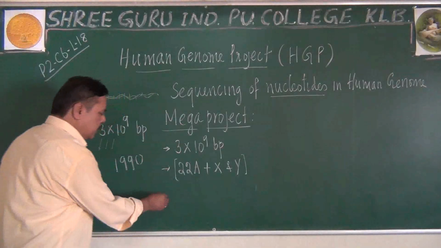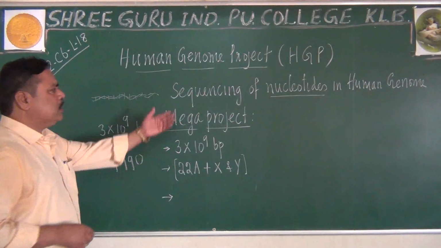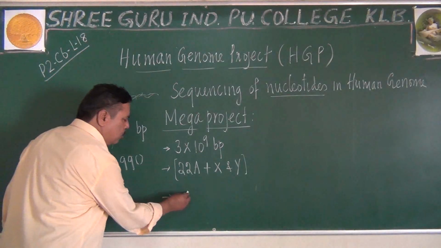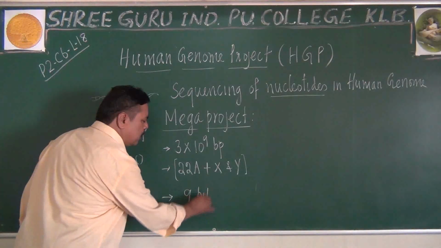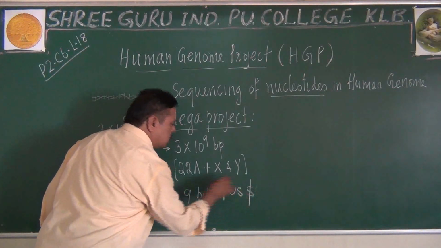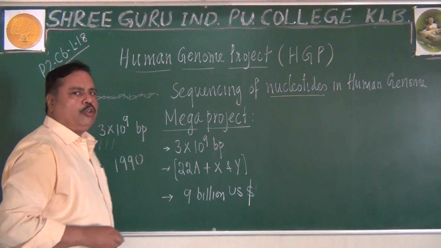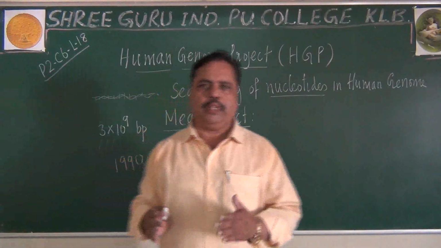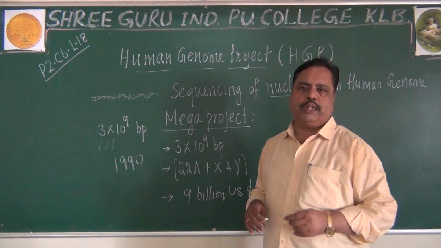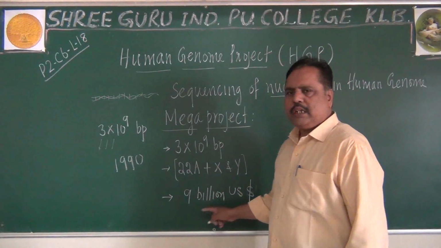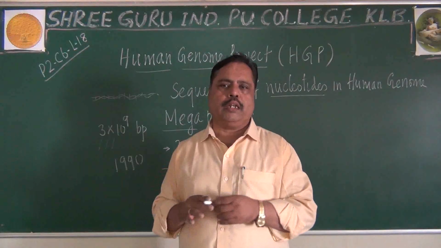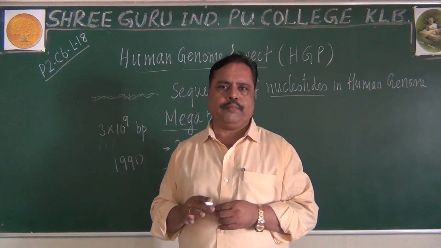One more thing here is that this project is estimated to cost around $9 billion US per year. Nearly $9 billion US have to be spent for analyzing this project. That is the estimation made. So economically and financially also, it is a huge project. It is a mega project, we can see.